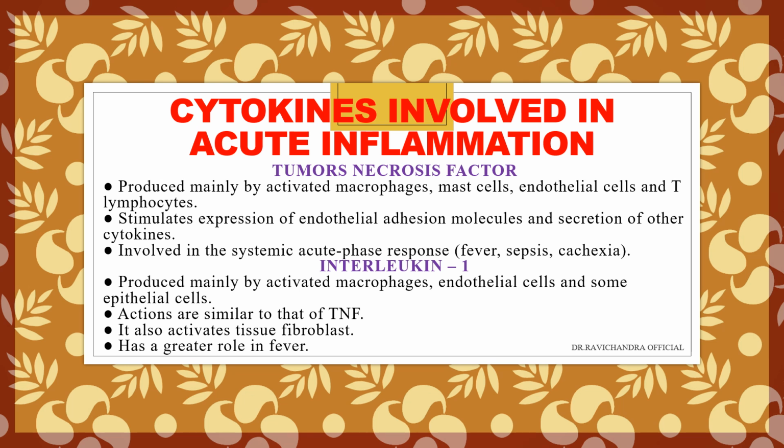Its action is similar to tumor necrosis factor. Along with this, it also activates tissue fibroblasts. It has a greater role in fever. So, fever is caused by both tumor necrosis factor and interleukin 1. Fibroblasts are activated by interleukin 1. Tumor necrosis factor and interleukin 1 have similar actions.